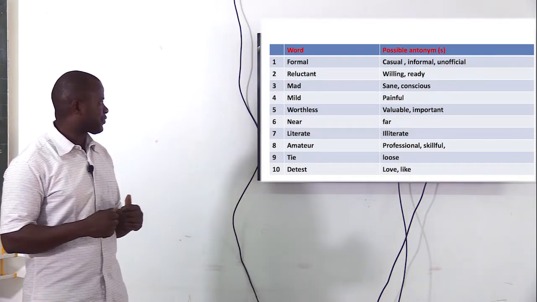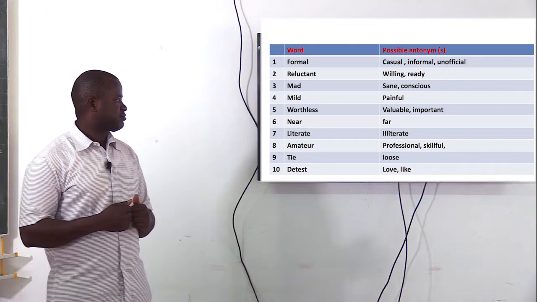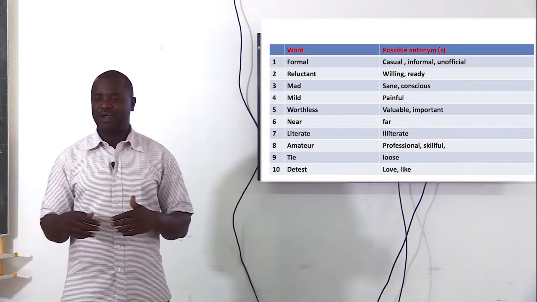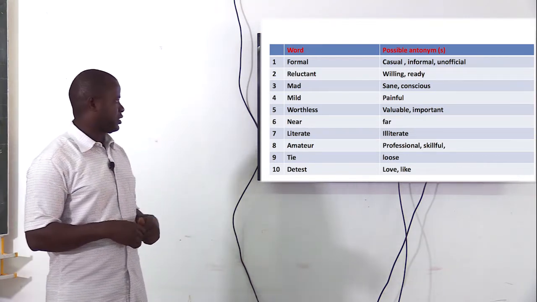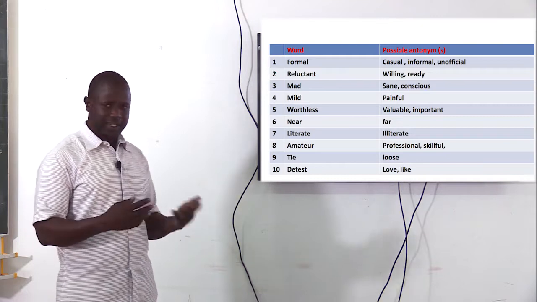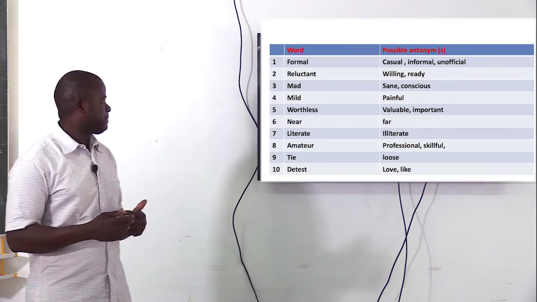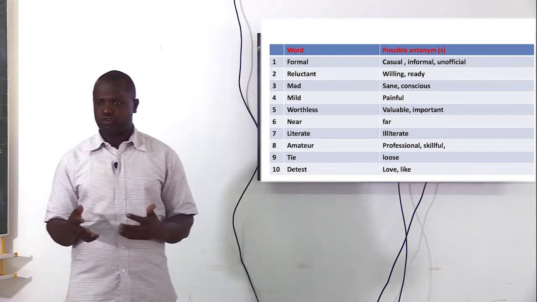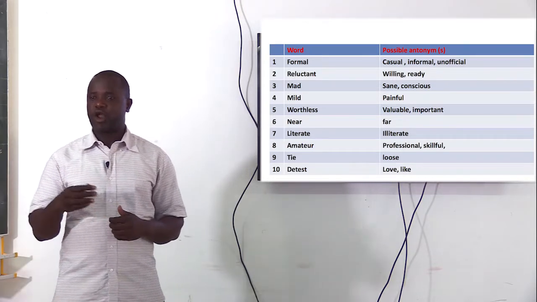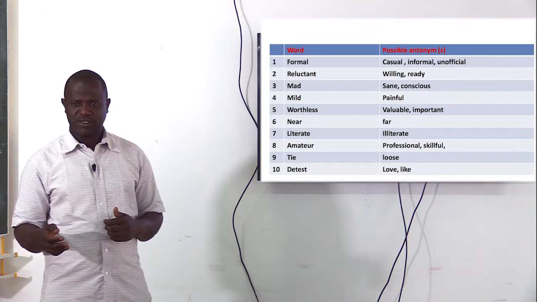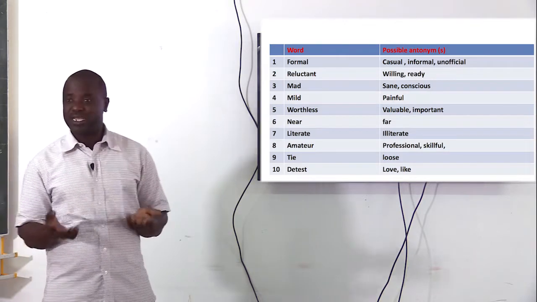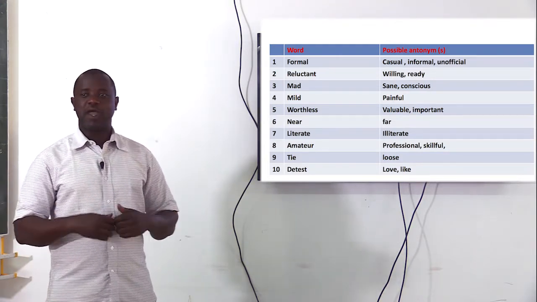We move on. Reluctant could have an opposite meaning to the word willing, ready. If I say, I gave them the instruction, but they were reluctant, meaning that they were not willing, they were not ready.